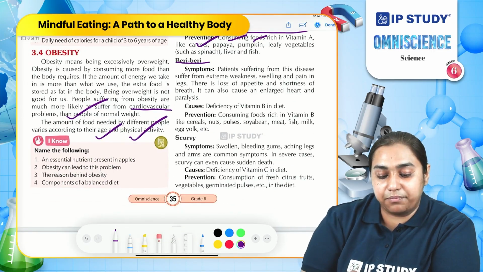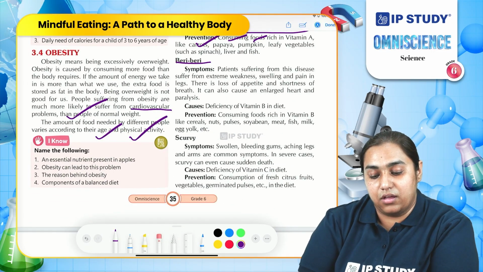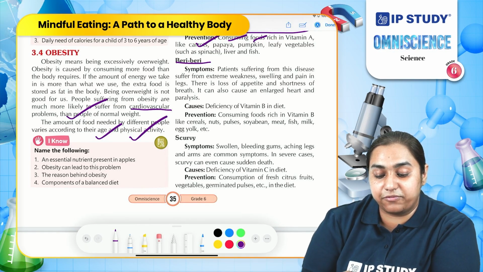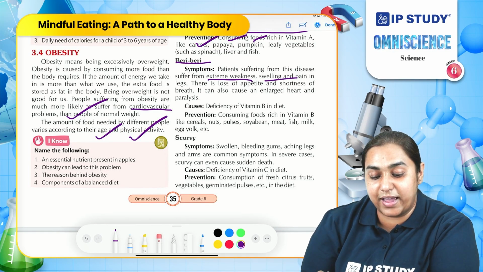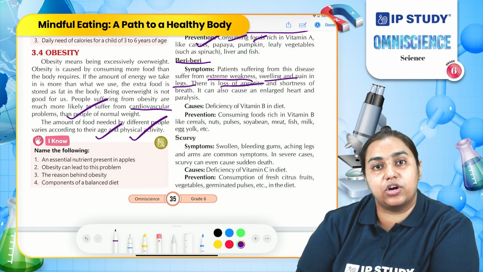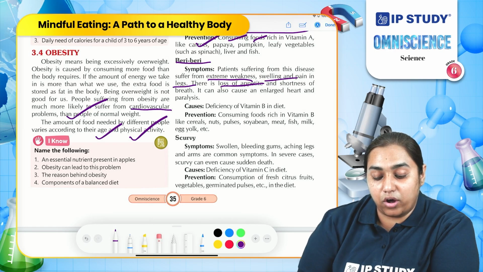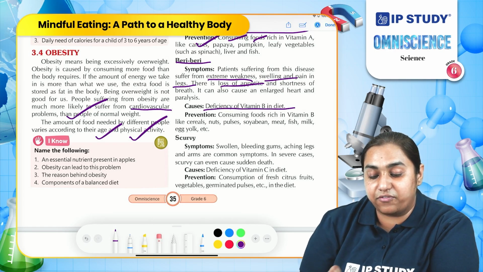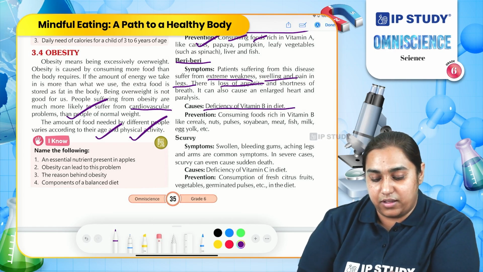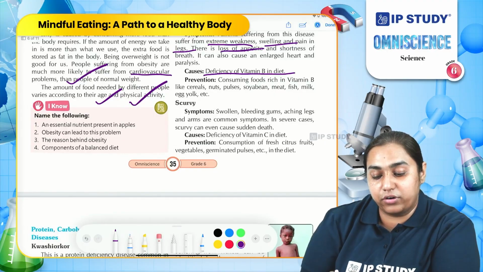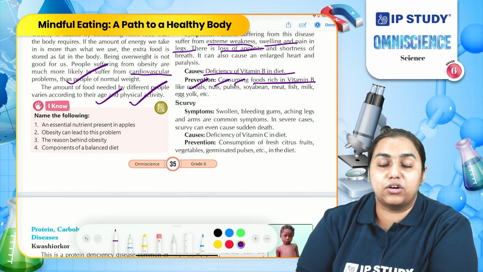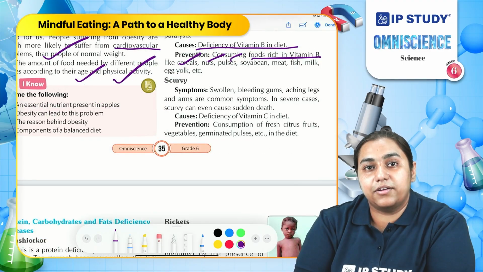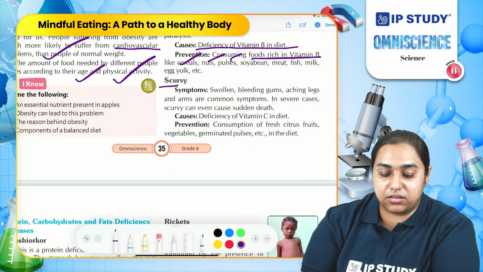Another one is beriberi. What is beriberi? Beriberi is a condition in which persons feel extreme weakness, swelling and pain in legs. There is loss of appetite and shortness of breath. The cause of beriberi is deficiency of vitamin B in the diet. If a person consumes food rich in vitamin B, such as cereals, nuts and pulses, they may not get this disease.